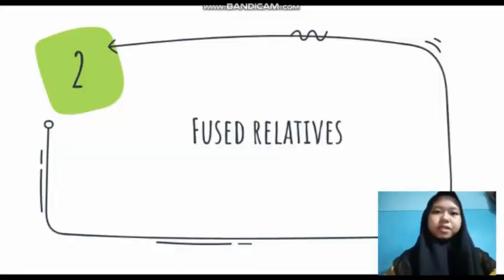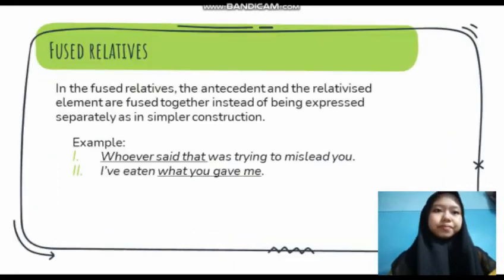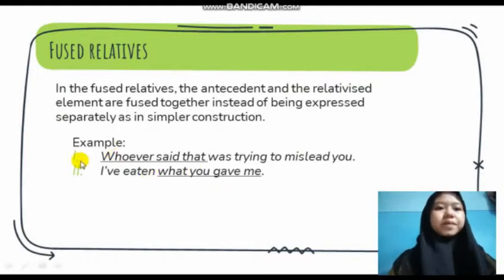My name is Amelia Septiani and I will continue the material about fused relative. In the fused relative, the antecedent and the relative element are fused together instead of being expressed separately as in simple construction. Let's take a look at the example of fused relative. The first example is: Whoever said that was trying to mislead you.